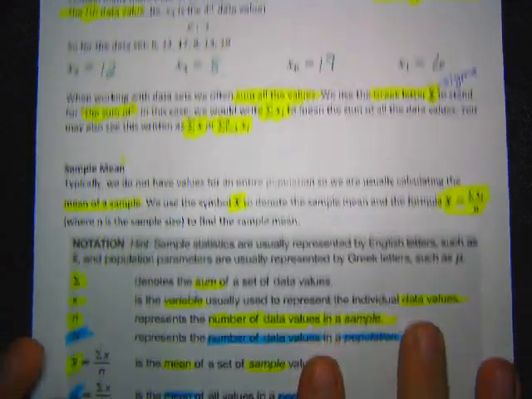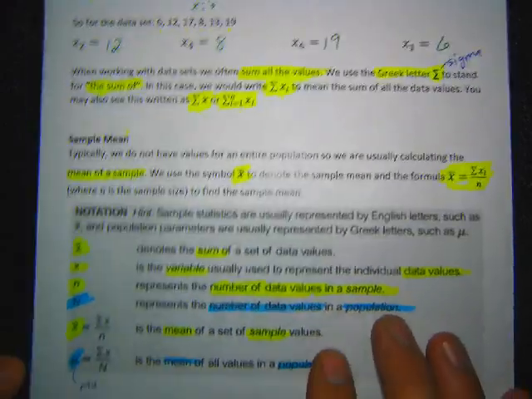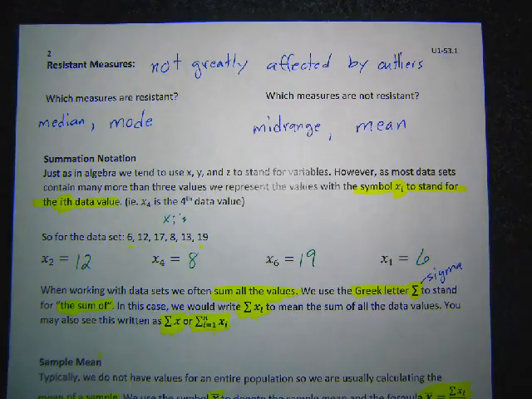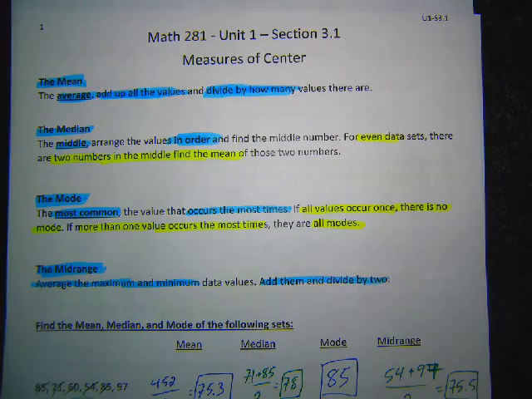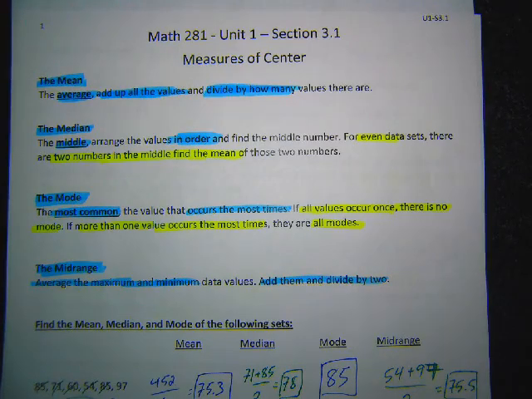Okay, so that's what this section is all about. This section is just about getting used to some of this phrasing, this notation, making sure you know about mean, median, mid-range, and mode, and that those are all measures of center. So that's the whole homework for 3.1. It's just going to be dealing with these measures of center and some of their properties and all that.